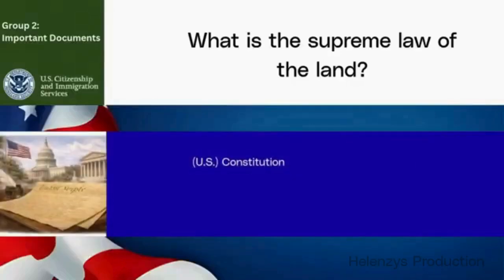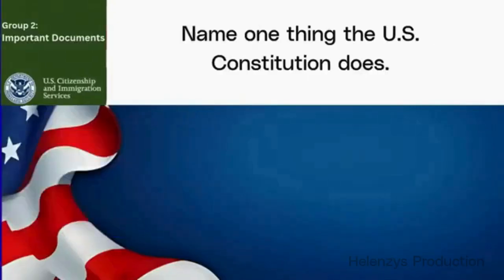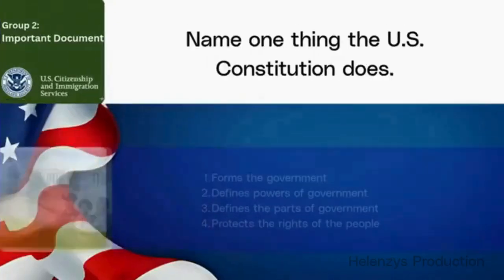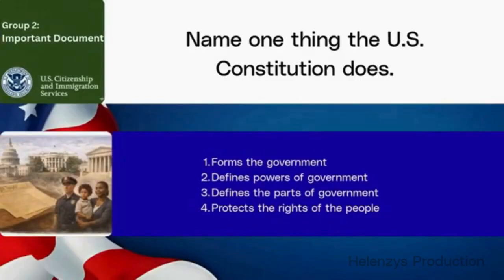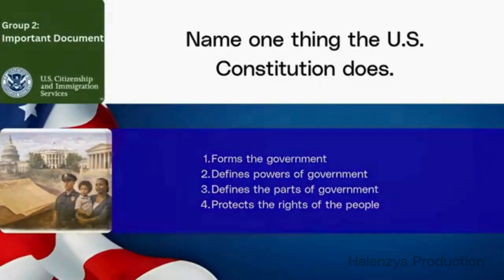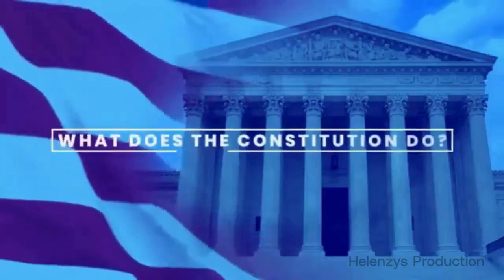Quick recall. What is the supreme law of the land? U.S. Constitution. Name one thing the U.S. Constitution does. Forms the government, defines powers of government, defines the parts of government, protects the rights of the people.